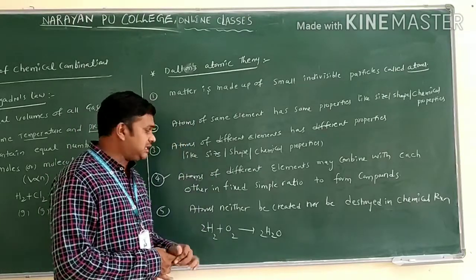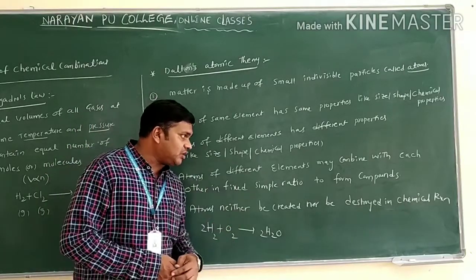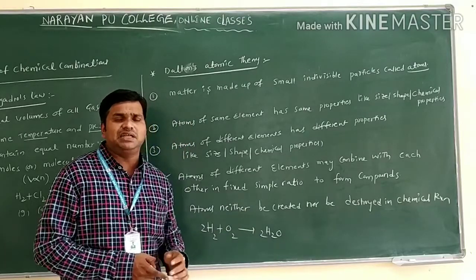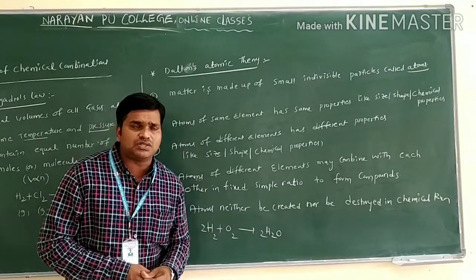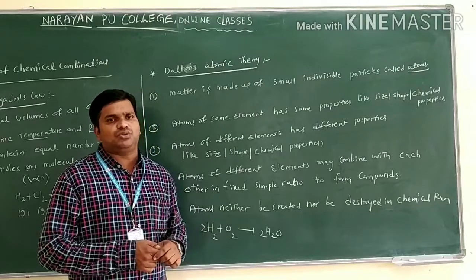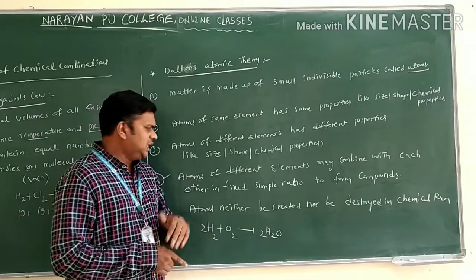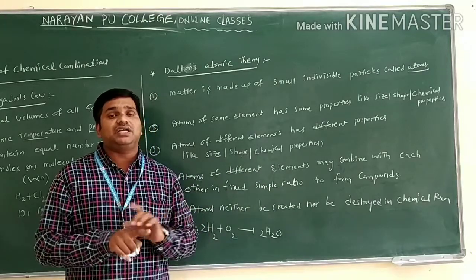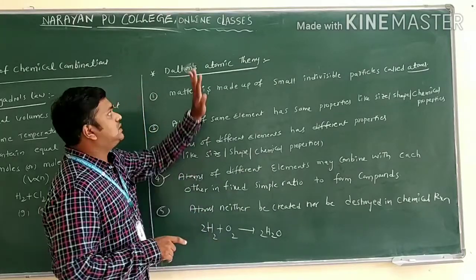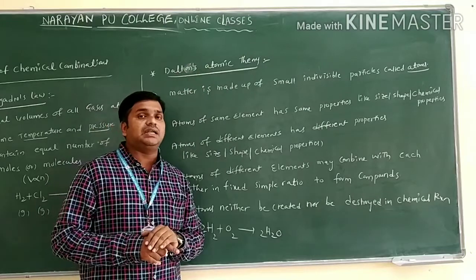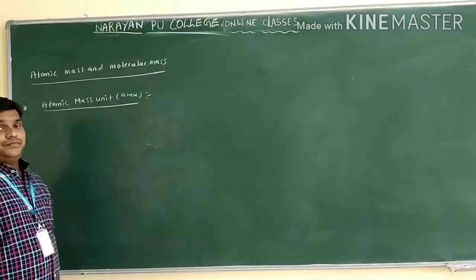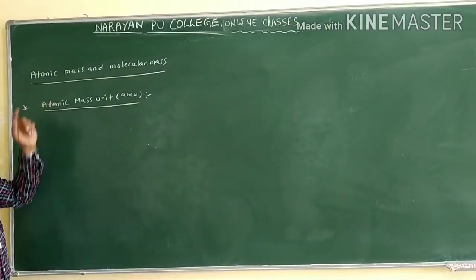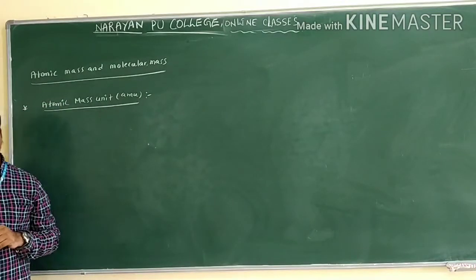In the same manner, atoms can neither be created nor be destroyed in a chemical reaction. Generally, a chemical reaction involves reorganization of elements. There is no breaking, no destruction that takes place. Only what happens here? Reorganization of elements takes place. This is regarding which one? Dalton's atomic theory. So the next concept we have is atomic mass and molecular mass.